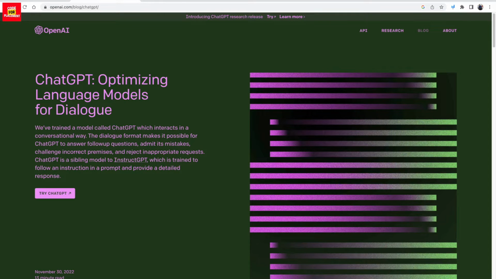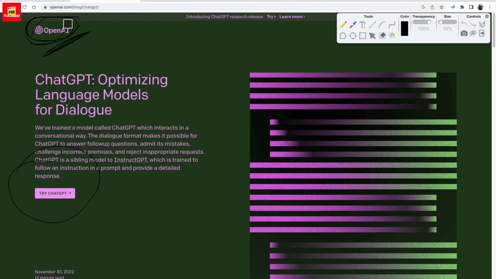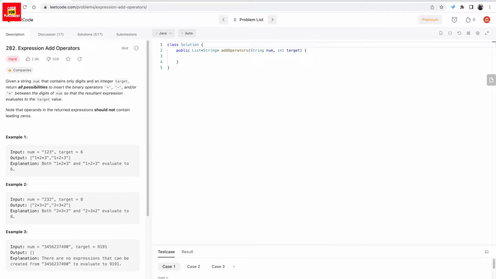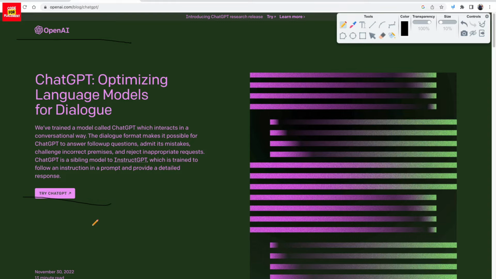In today's video we'll give a brand new difficult question to ChatGPT. In the last one, ChatGPT solved it immediately. We ran the previous question in LeetCode and it was solved. But this time we'll try a difficult one and check whether ChatGPT will be able to solve it or not. The question is Expression Add Operators. This is one of the hard questions, and again this is a direct one, but still it is a hard question. Let's check whether it can solve it or not.